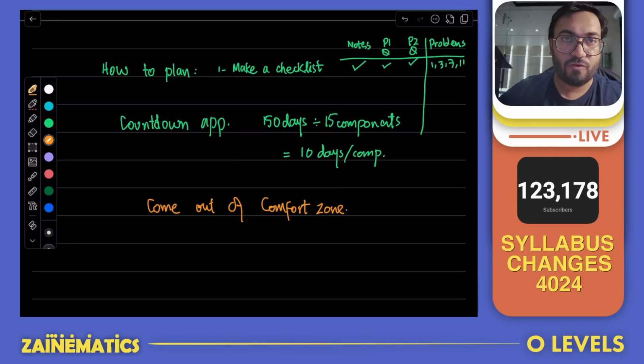Nobody has ever fluked good O levels results. Anybody that you meet with 8 A's or A stars, 9 A's or A stars or higher, at some point in time in their O levels, maybe in the last year, maybe in the last few months, they have done an extraordinary number of hours of studying. It varies for everybody, I understand, but the process is the same. You have to know the notes. You have to know a lot of past paper questions to ace the exam. So my advice is to come out of your comfort zones now so that you can earn a lot of good grades. With that, I'm going to end this video.